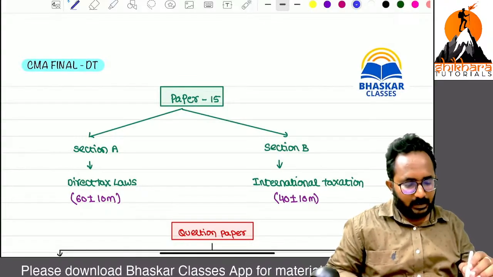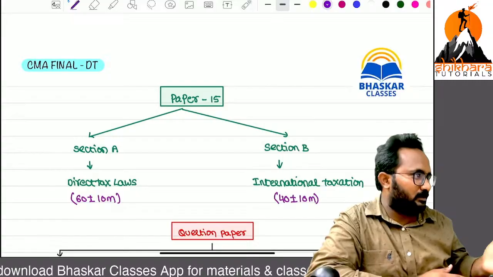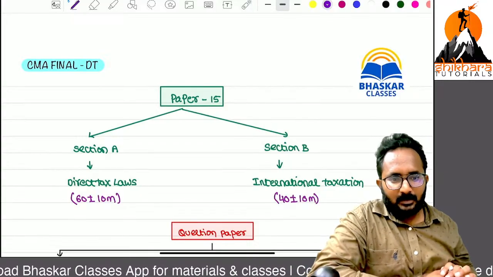Yes, please check whether the audio and video are clear or not. Then we can start some basic stuff, and after that we can go through the chapters one by one. Yes.